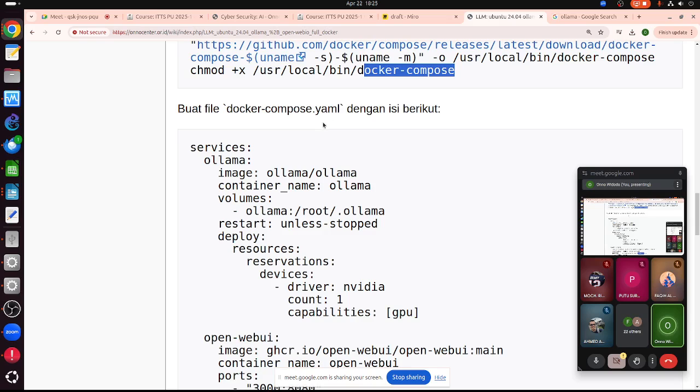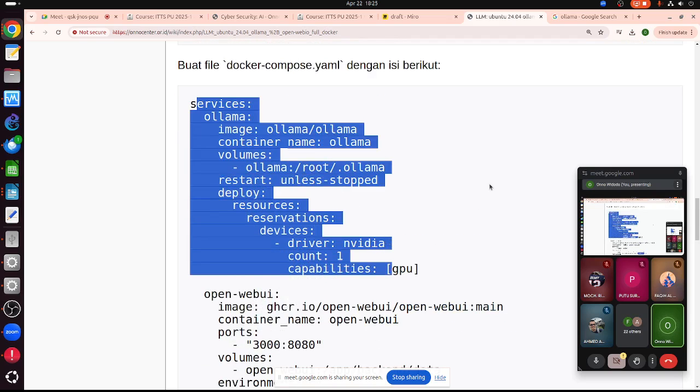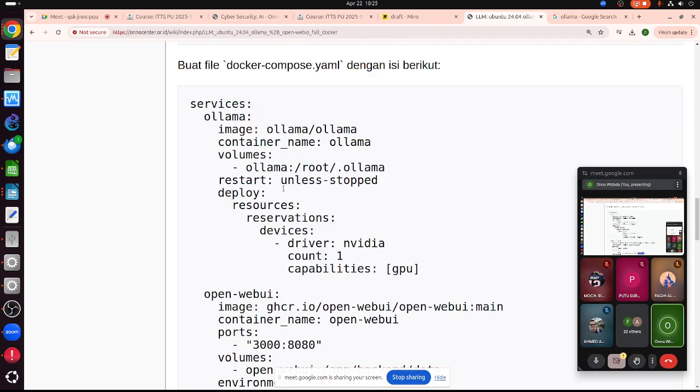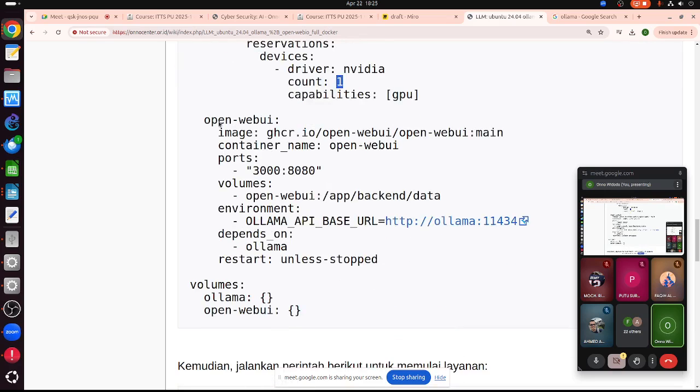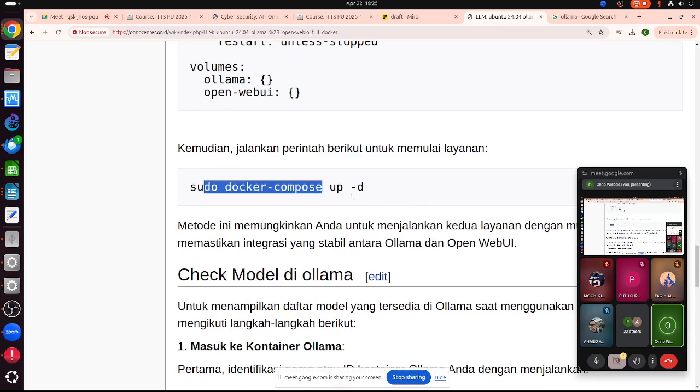It's a markup language, so we can define the name of the container and the resources. We can also tell that we have NVIDIA, how many NVIDIA, and also we have the web UI. The most important thing is this one, port 3000. Then just type this command and that's it. Finish. Ollama will be up and running.